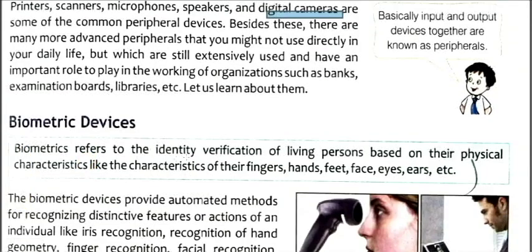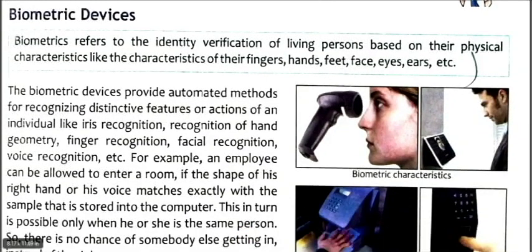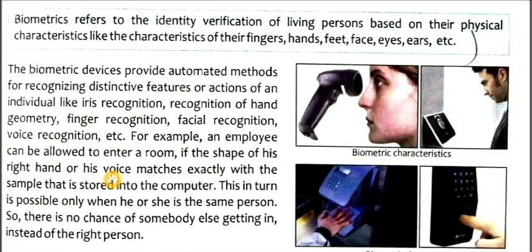Biometric refers to the verification of a living person based on their physical characteristics, like the characteristics of the fingers, hands, feet, face, eyes, ears, etc. Biometric devices provide an automatic method for recognizing distinct features or actions of an individual, like iris recognition, hand geometry recognition, finger recognition, facial recognition, voice recognition, etc. For example, an employee can be allowed to enter a room if the shape of his right hand or his voice matches exactly with the sample that is stored in the computer.